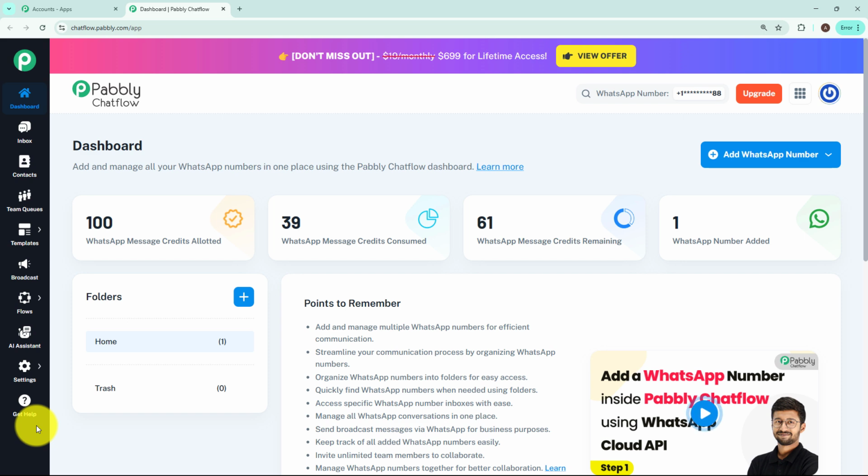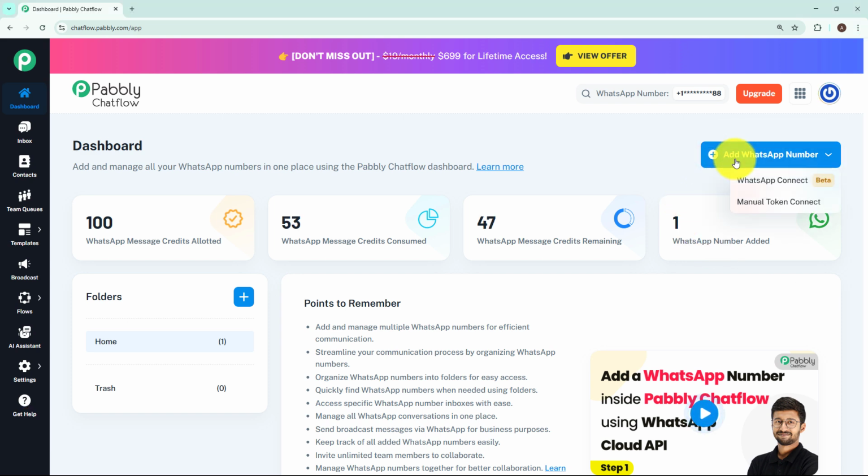Then we have flows, where you can create and manage your chatbot conversations and create chat flows. Then we have AI Assistant, a feature to integrate AI-based smart responses, making your chatbot more interactive and intelligent. Then we have settings. It manages your account preferences, chatbot settings, integrations, and notification options. From Get Help, you can access support, documentation, FAQs, or options to connect Pabbly customer service if you need any assistance.